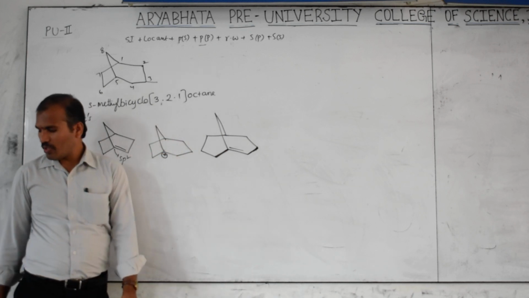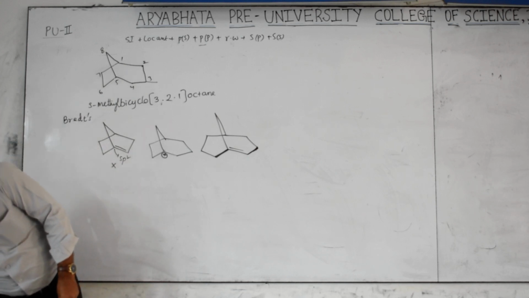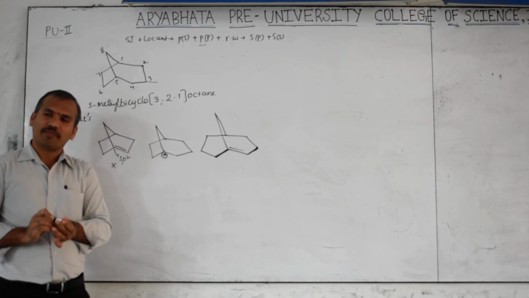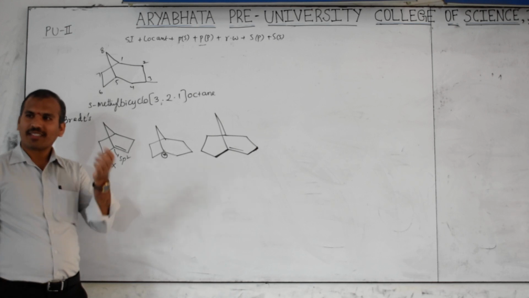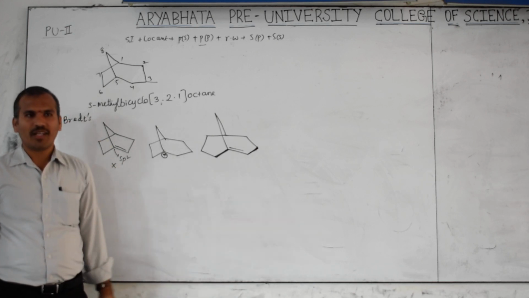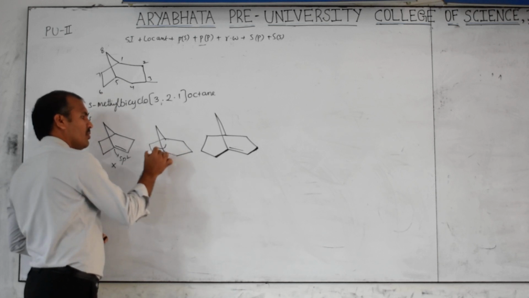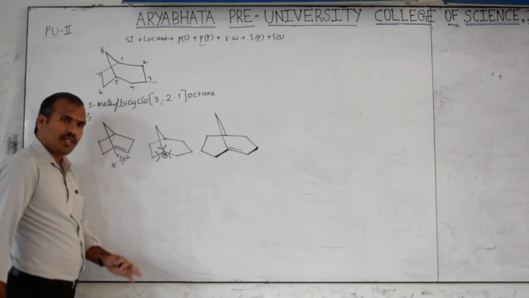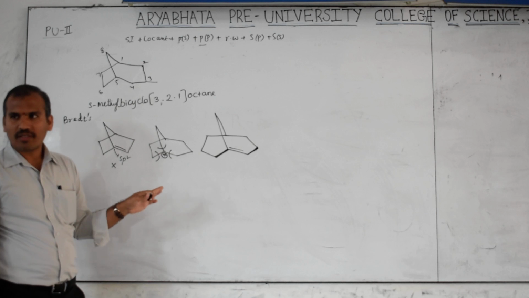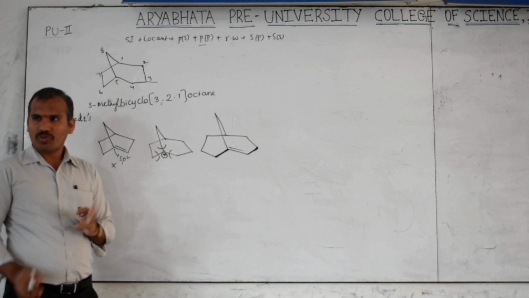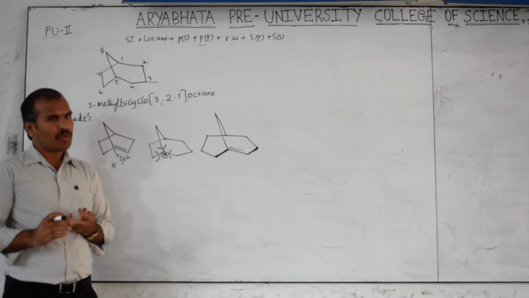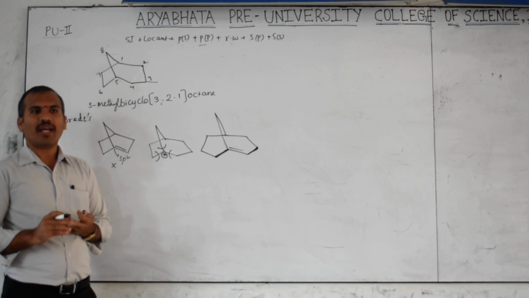If it is given like this, what do you call this? Carbocation. Carbocation means what is the hybridization? In the last class I told you how to identify the hybridization. Around this carbon, how many groups are there? 1, 2, 3. 3 groups are there, so what is the hybridization? 2 groups is sp, 3 groups is sp2, 4 groups is sp3.